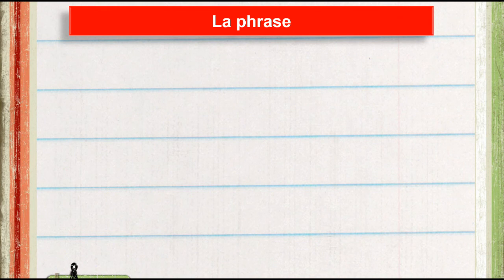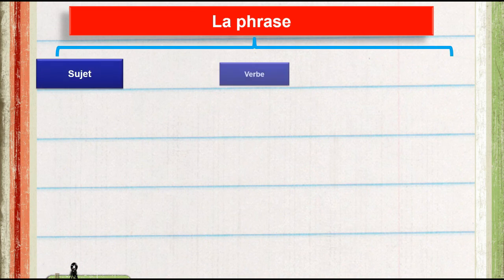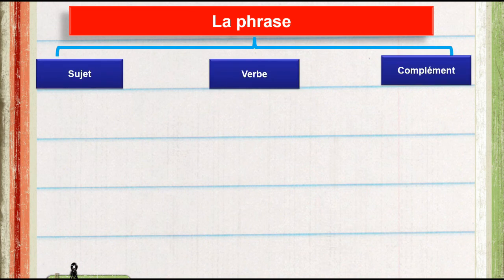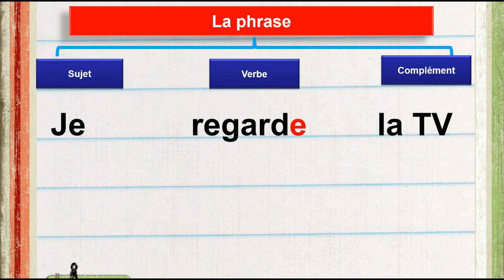We have three elements to make the sentence: sujet and verb and complément, the object. Sujet, like I say, je or tu or il or elle or nous or vous or ils with s or elles with s. This is a subject. Or I can say Ahmed, Muhammad, any subject. Or I can say le docteur, le professeur, le médecin, any subject. I can use it.